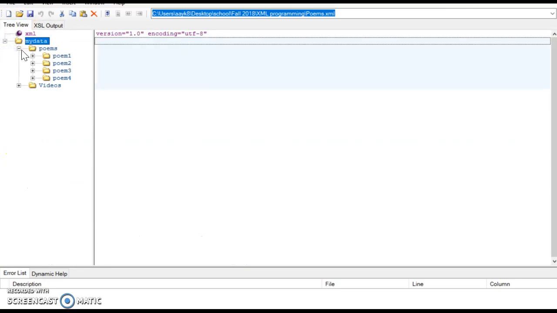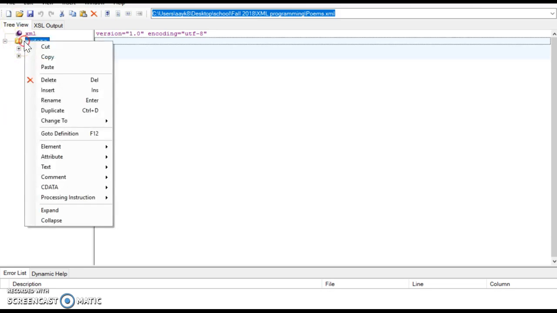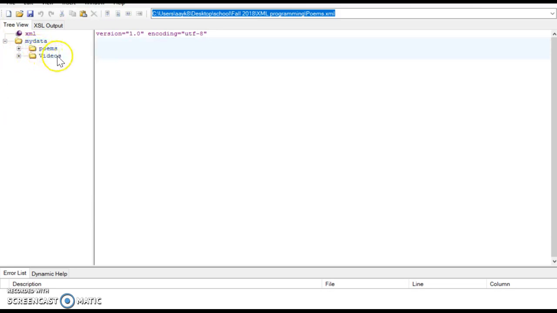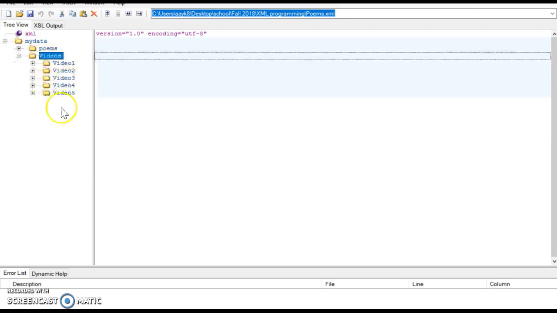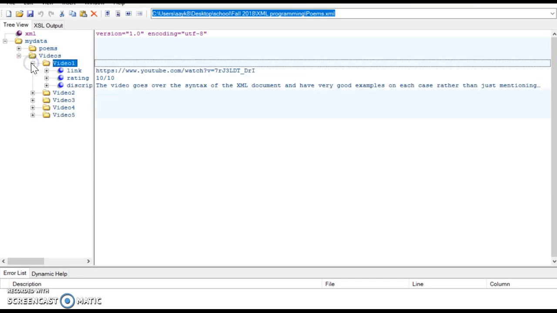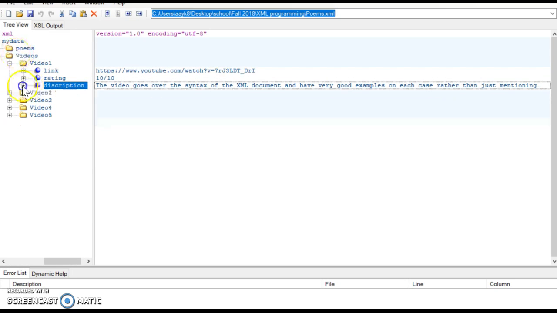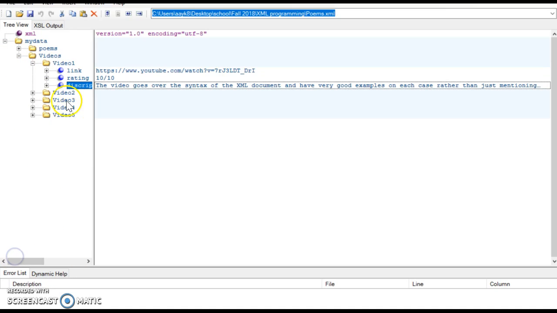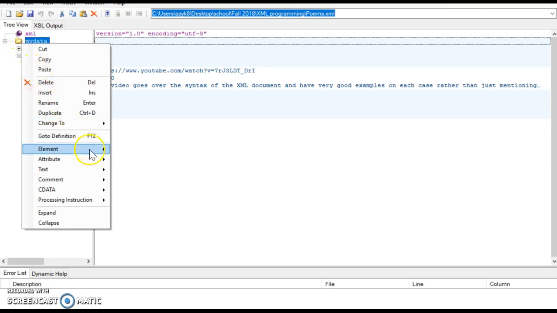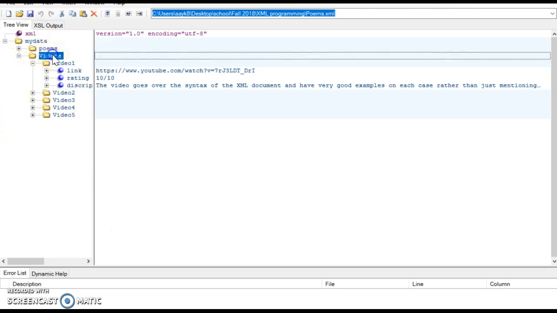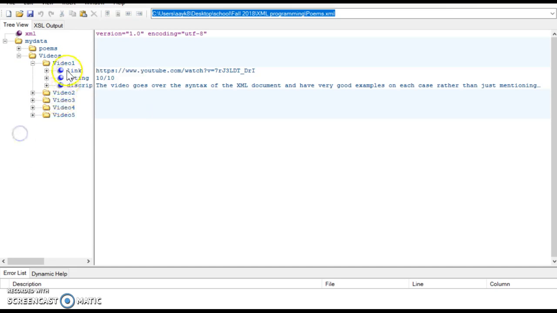After that, everything was easy because I was able to add a child element called videos and populate my data from there on. Now for this file, I added videos. Each one has a link, a rating, and a description, just like in the wiki file. It was pretty easy by just right-clicking over here, choosing element, add child, then under my videos adding an element to each one and calling them the same.